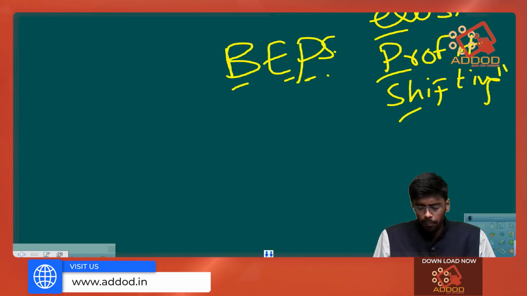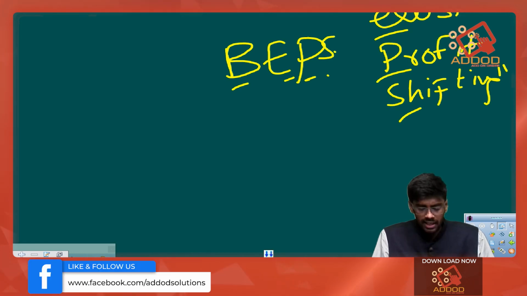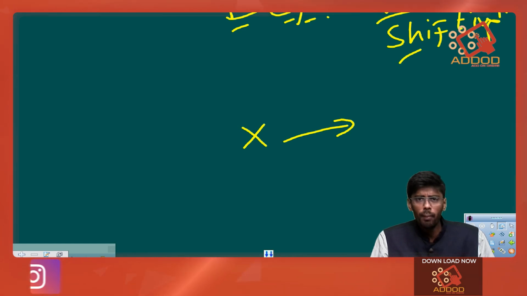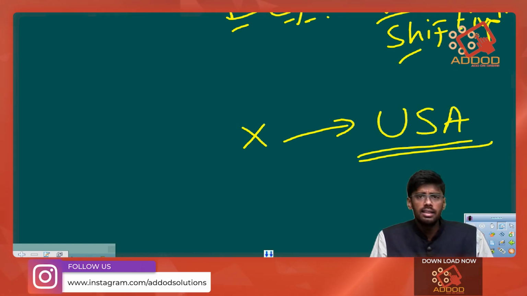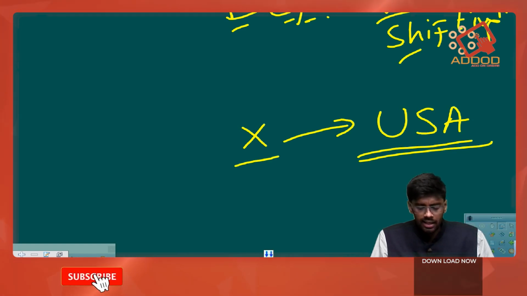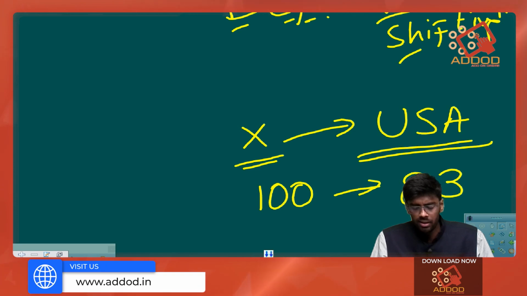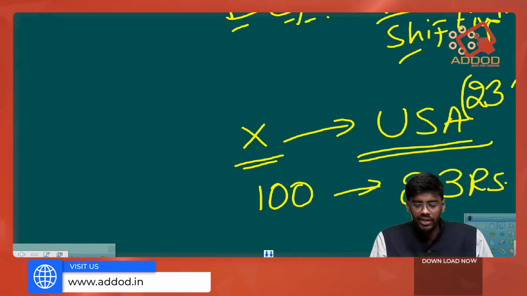So what is this base erosion and profit shifting? Let's assume there is a company X, which belongs to the United States of America. If company X earns 100 rupees, it might have to pay 23 rupees if the United States has a corporate tax rate of 23%.